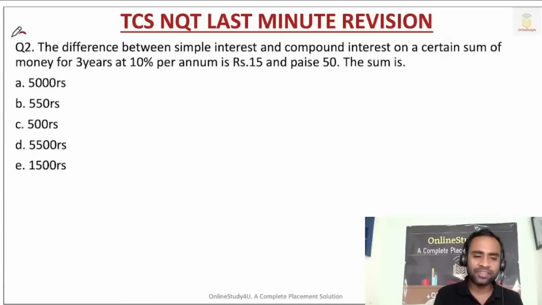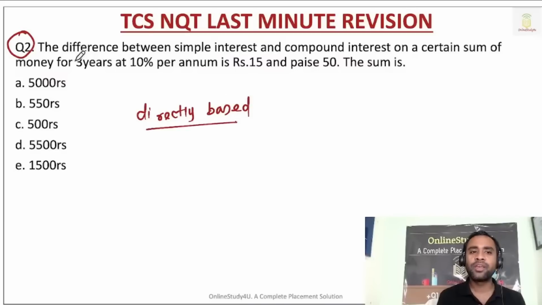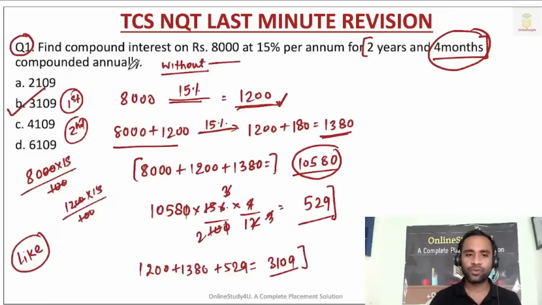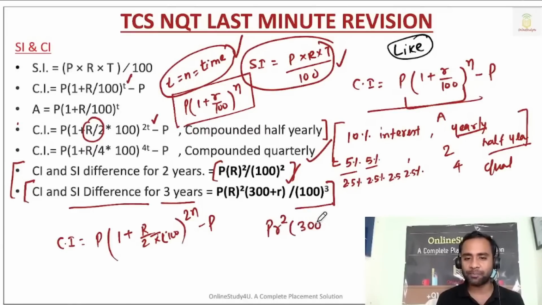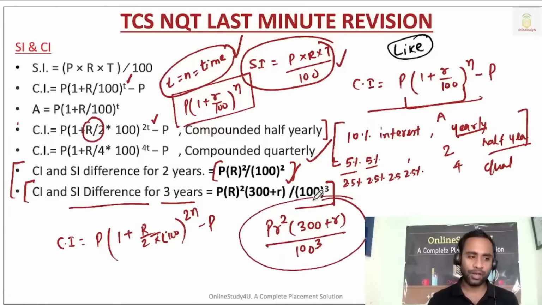Now this question is directly based on the formula. So the compound interest and simple interest difference for 3 years, right? You can see the formula here for 3 years. Please note it down. The difference between compound interest and simple interest for 3 years is equal to P R square into 300 plus R, divided by 100 cube. So this is the difference formula.